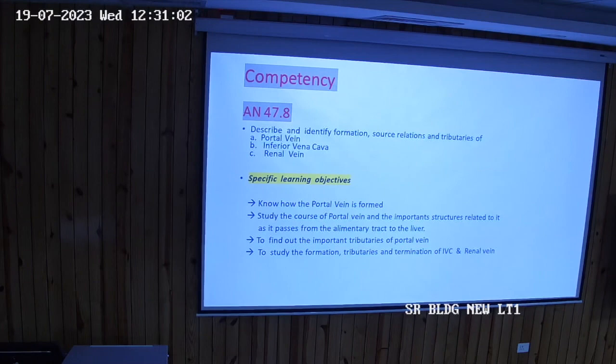Simple. Now this whole course is divided into three parts. One is when it is here, which is below the duodenum. Second is when it is behind the duodenum. I have drawn dotted line यहाँ दिख नहीं रहा है, behind the duodenum. And third, when it is above the first part of duodenum. So the first is called supraduodenal part, second is called retro, behind, and third is called infra. So the duodenum, the portal vein is divided into three parts.